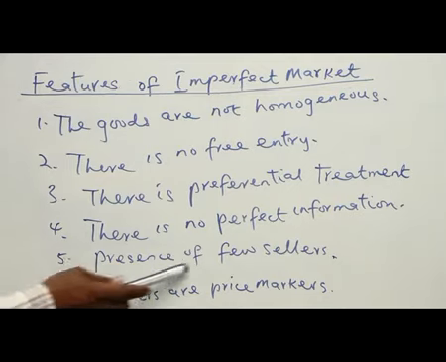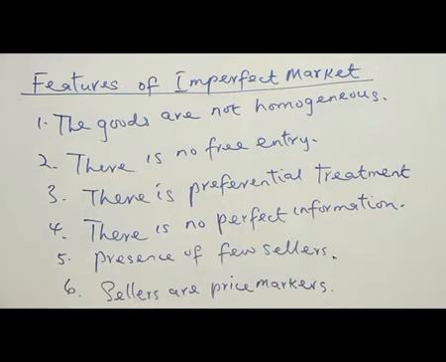The fifth one, presence of few sellers. We can't have a market where the producers or the sellers will be numerous, that is, large in number. It's not possible. So an imperfect market happens to be a market with few sellers. We can count the number of sellers in this market. That is why the sellers are able to influence the price of the commodity.